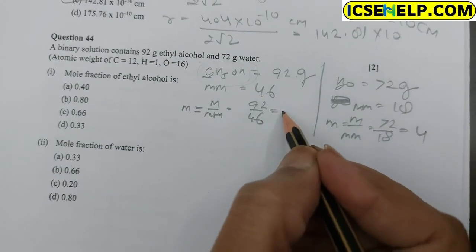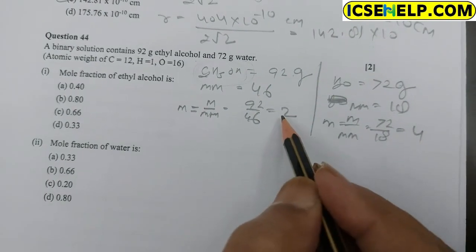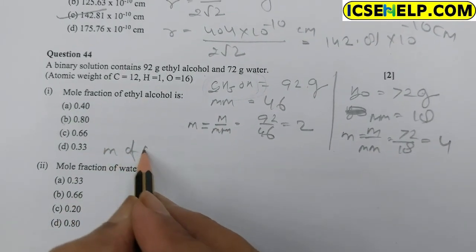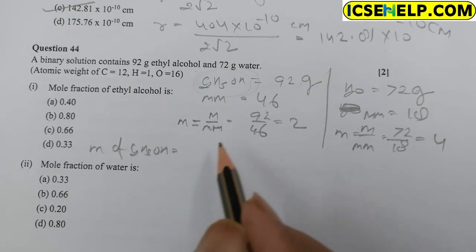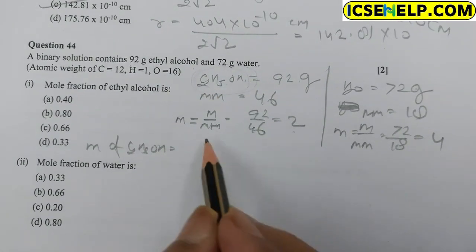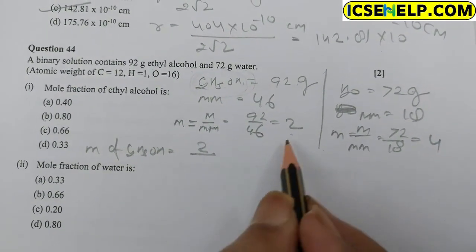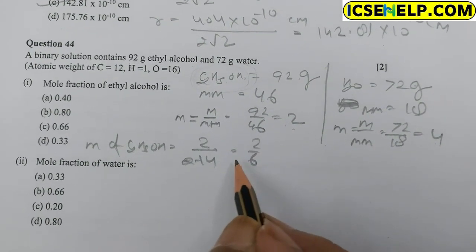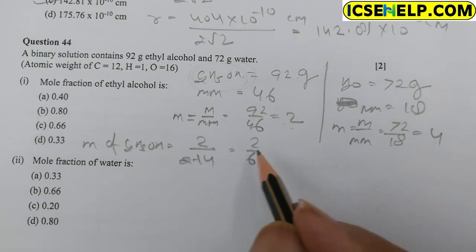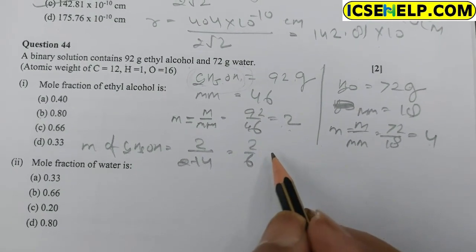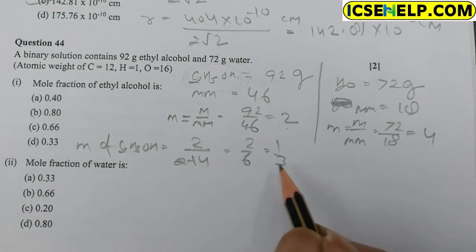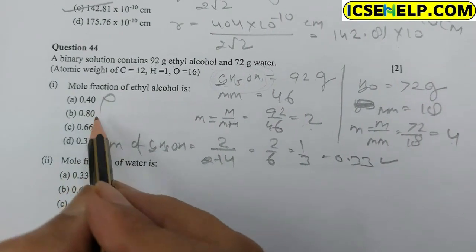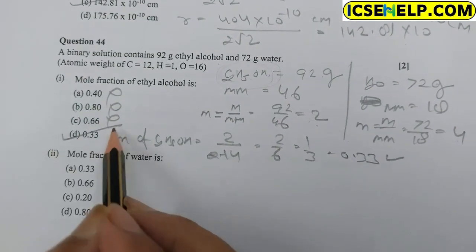So the mole fraction of ethyl alcohol: the mole of C2H5OH is 2, and the total mole of the solution is 2 plus 4, which is 6. So 2 upon 6 is equal to 1 upon 3, which is 0.33. So options 1, 2, 3 are not correct, option D is correct.